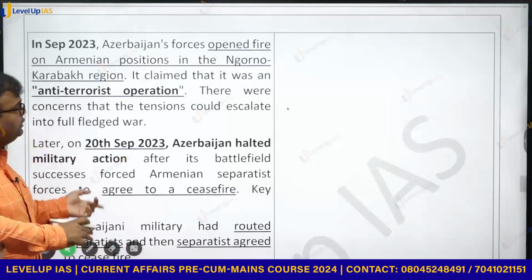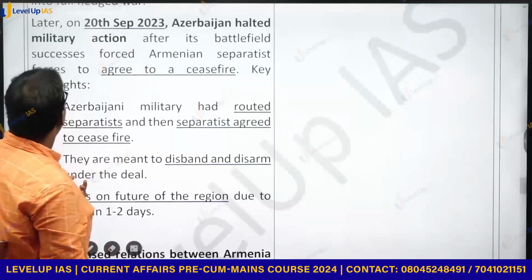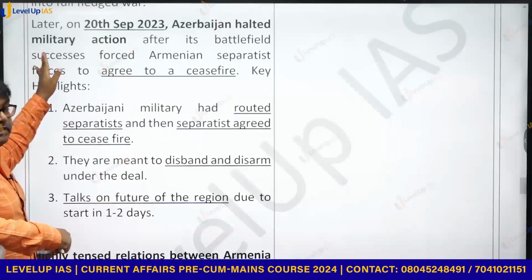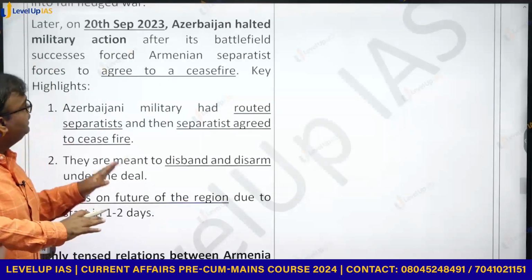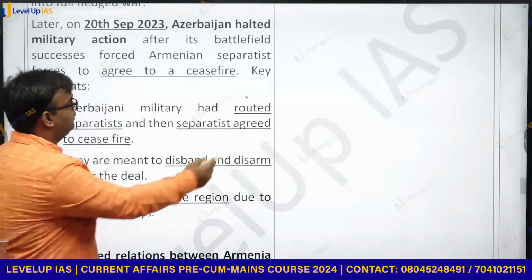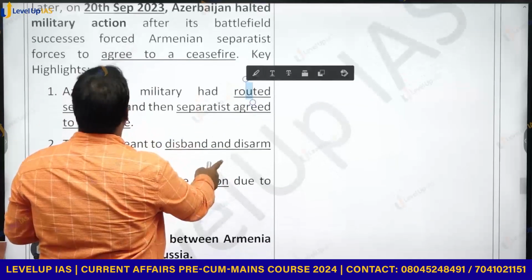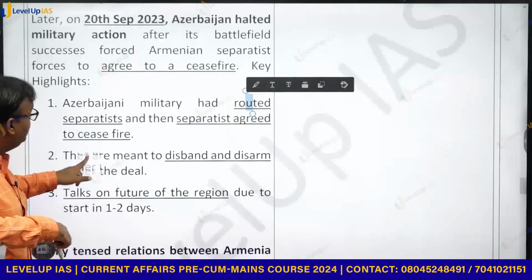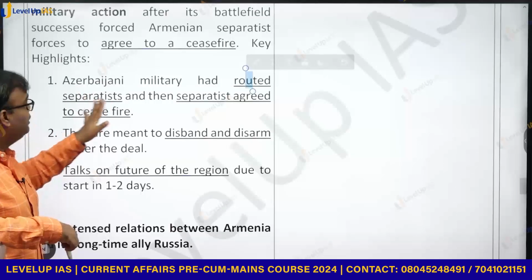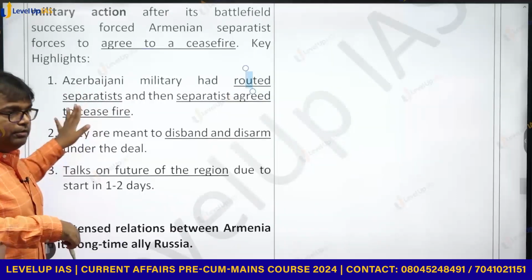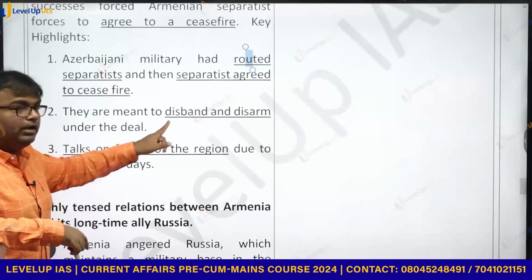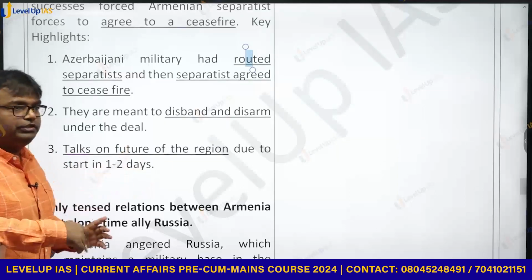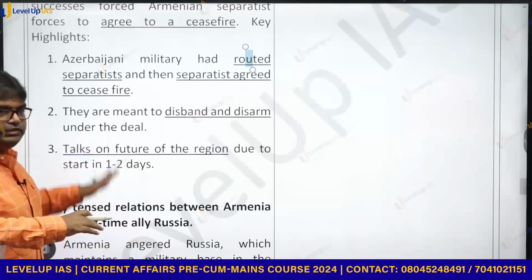On 20th September, Azerbaijan halted the military operation, saying it had been able to force Armenian separatist forces to agree to a ceasefire, and Azerbaijan claims it has militarily routed the Armenian separatists. They are meant to disband and disarm, and talks on the future of the region would also start very soon. For these reasons, it was in the news.